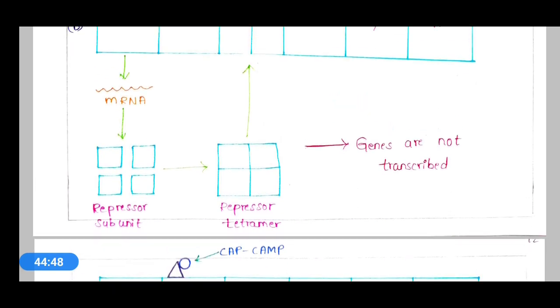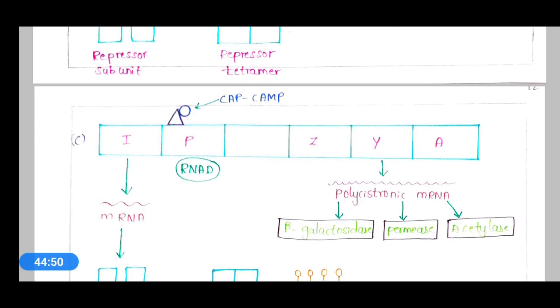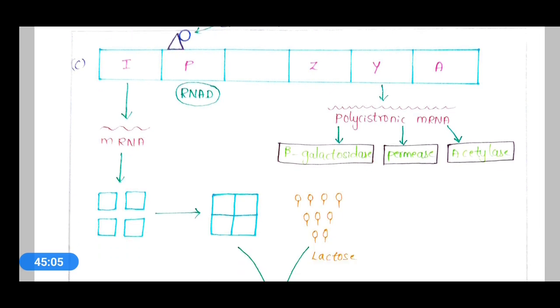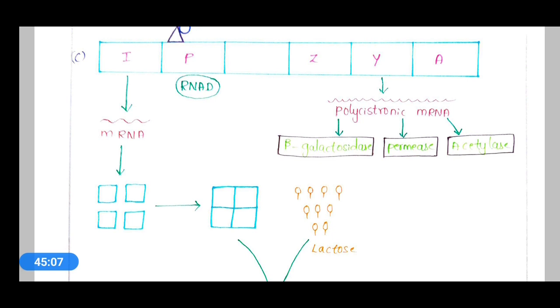So CAP will help in the attachment of RNA polymerase, and whenever this CAP binds at the promoter region, it will lead to the attachment of RNA polymerase to the promoter region, and mRNA will be produced.